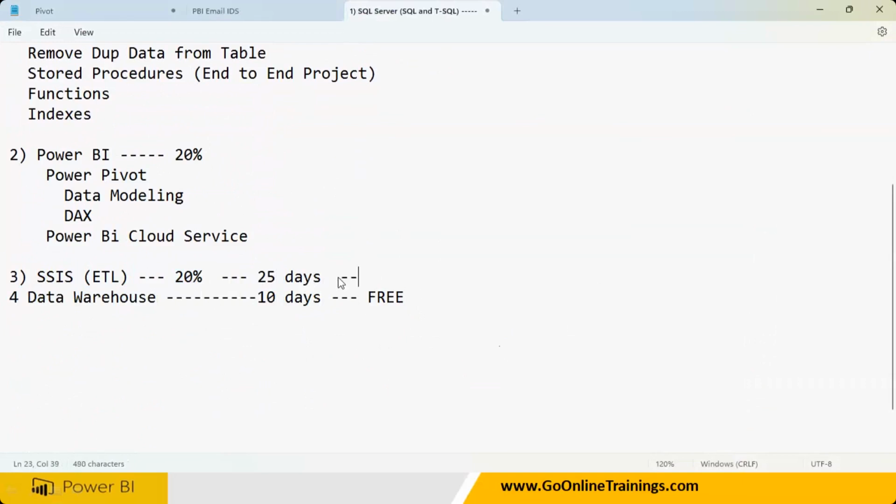And these you have to buy. In this, you will be able to get one more project also. So data warehousing comes with one free project. Both of them are free. You must do them without fail. One free project is going to be there.